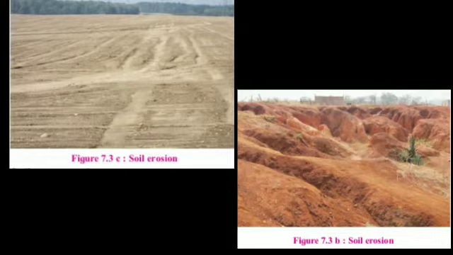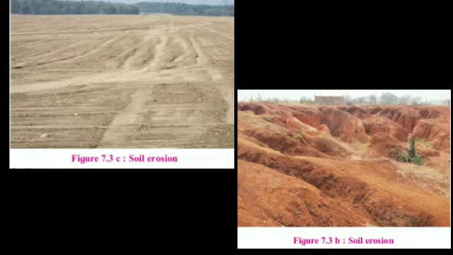This is soil erosion. Okay, so what is soil erosion? When the top layer of soil gets washed away due to wind or water, the soil is getting eroded, and this means soil erosion.